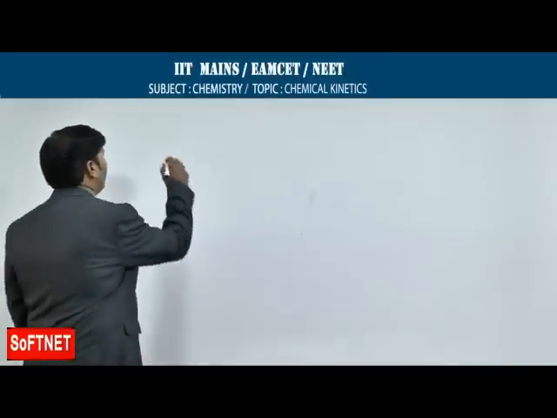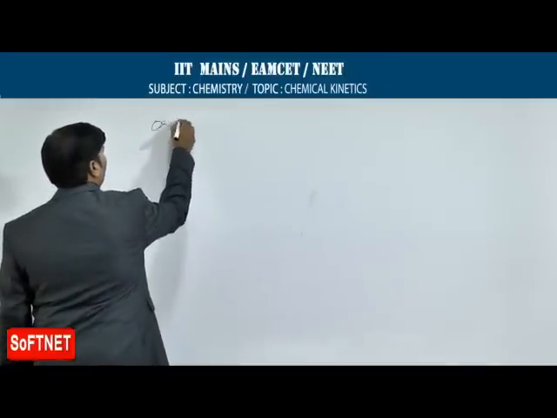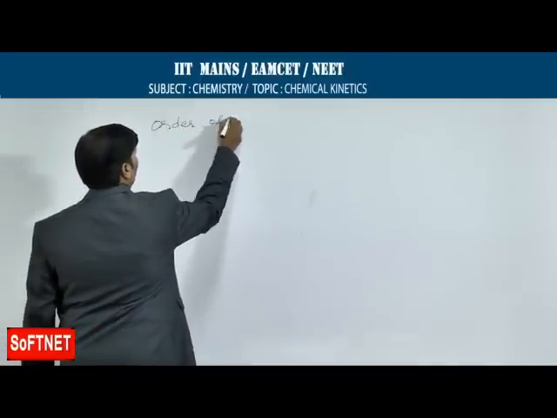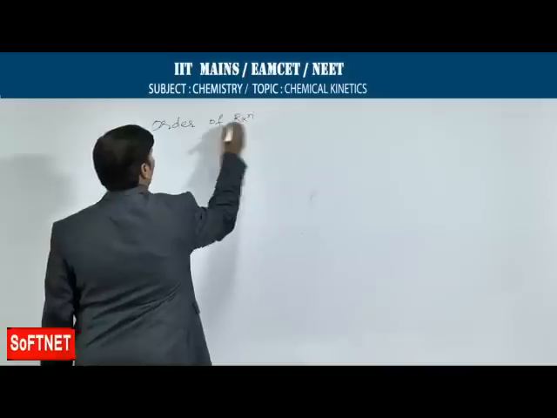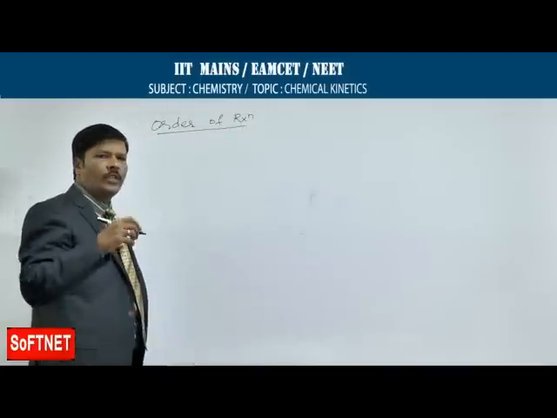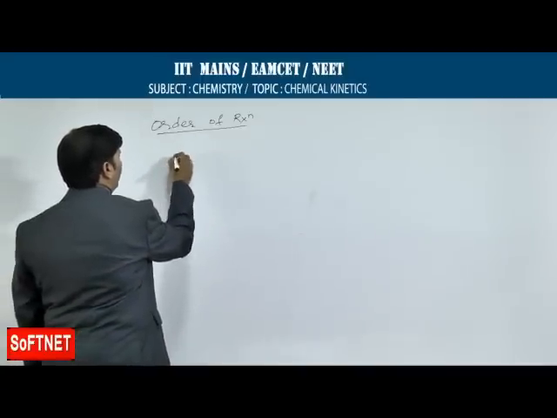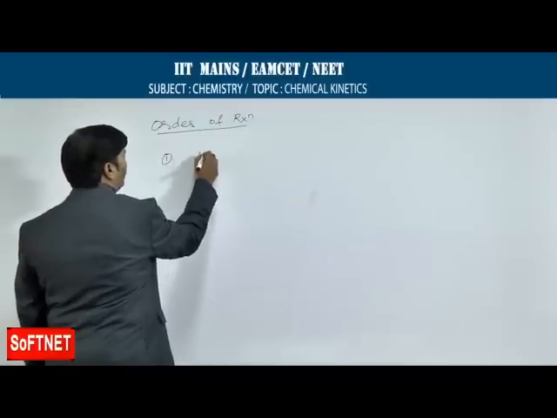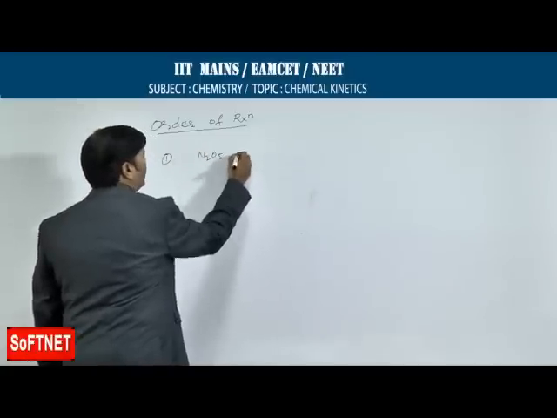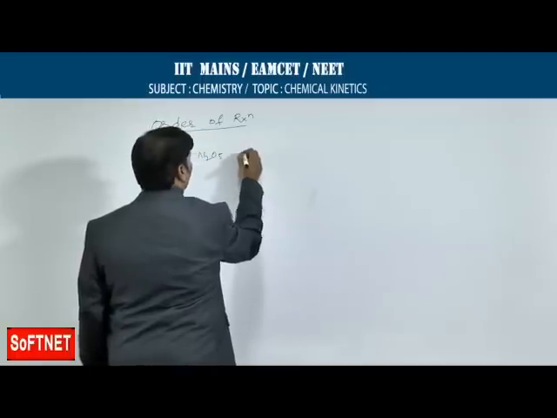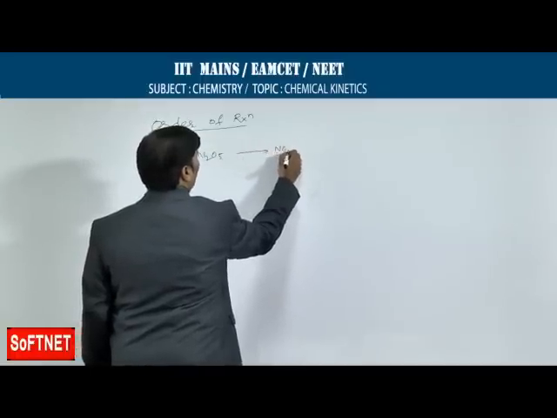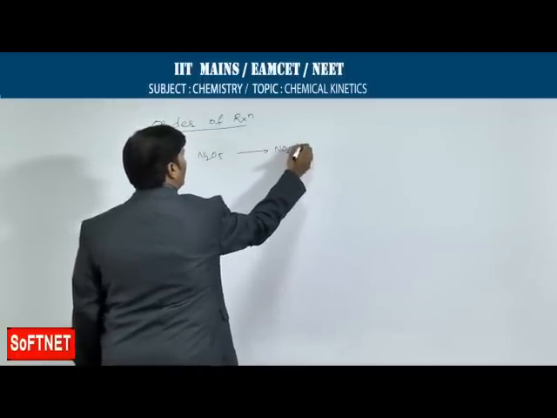Now when you go for order of reaction, one more important point we need to understand is, look at these 2 examples I am giving you. Normally, take the decomposition of N2O5. N2O5 upon decomposition gives NO2 plus O2.